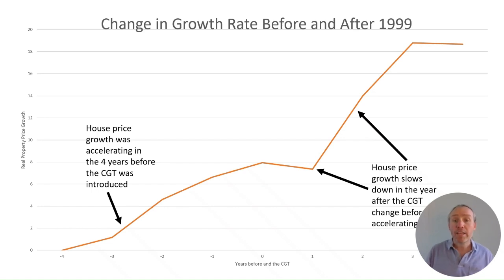This graph is showing the change in growth rate. So when it's down the bottom, it means house prices aren't growing. When it's at the top, it means that house prices are increasing at 20%. So we can see that in the years before 1999, house prices were growing, and they were growing at a faster and faster rate. But when the 50% discount comes in, it temporarily slows down before taking off again.